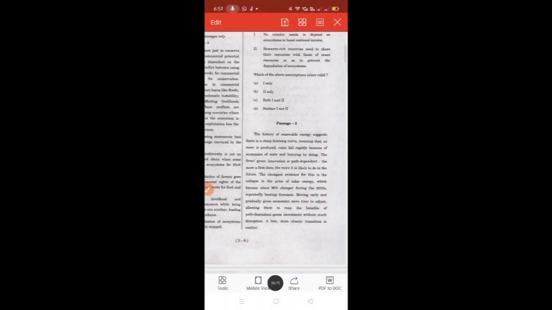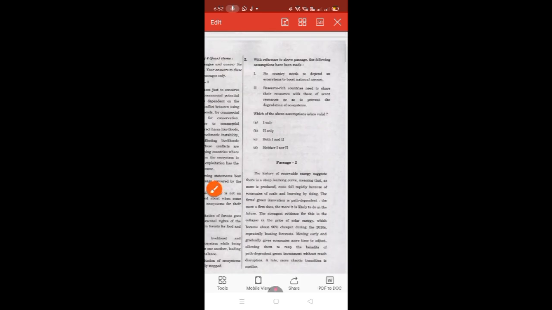So we can directly eliminate the first option based on the information given in the passage. There is no mention of no country needing to depend on the ecosystem to boost the national income. So we have eliminated this option.